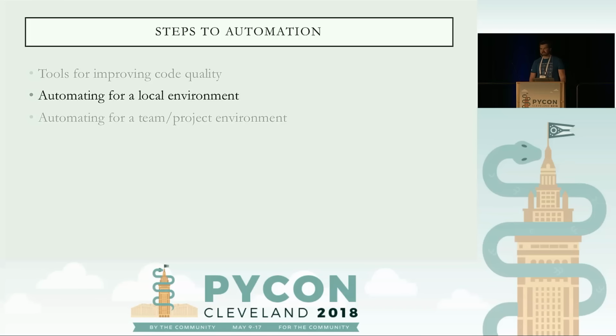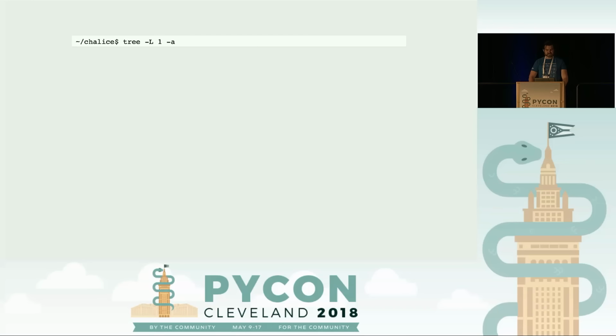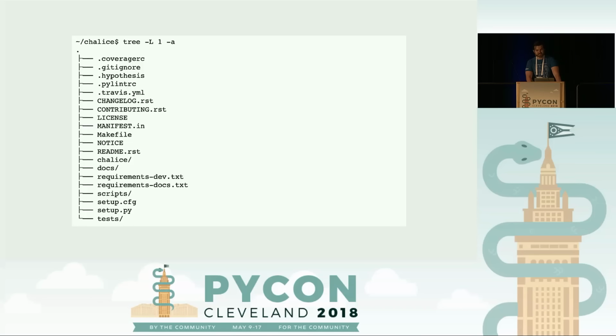So now we have all these tools and all these configurations. How do we make it easy to run all these? The way we do it in Chalice is in the repository, you'll have 2 files. There's requirements-dev.txt and a Makefile. These are the main 2 files we need to get up and running with the process.